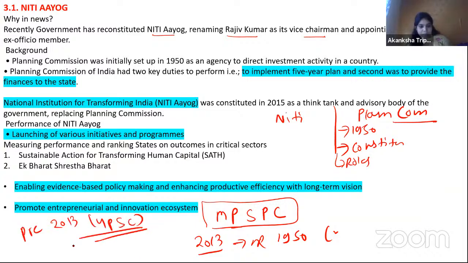ठीक है, क्या था क्वेश्चन? Number 1, planning commission is a constitutional body or not? That was a question. Second, who is the chairman of the planning commission? मतलब और भी options थे, but ये main था. Then NDC, National Development Council, that works under planning commission or not? Something like that.